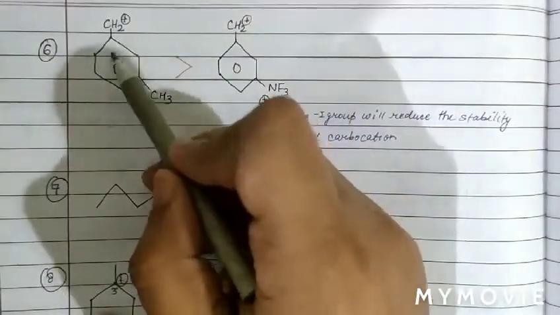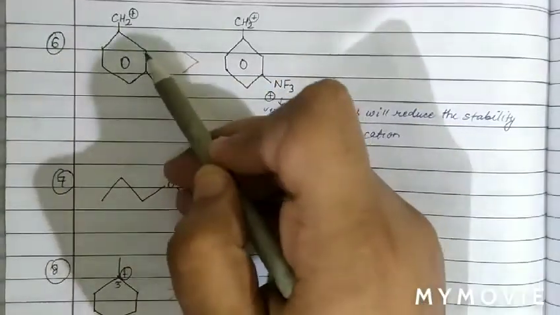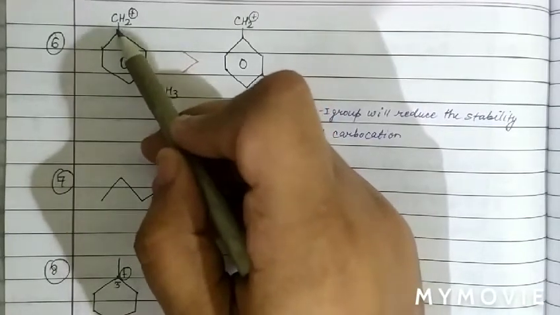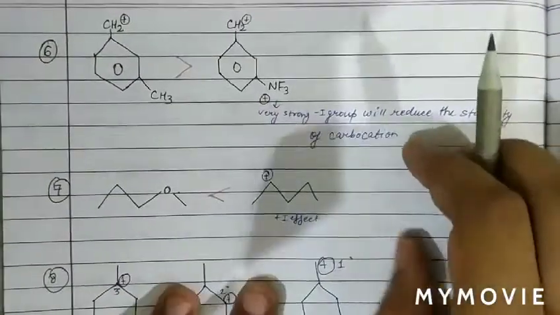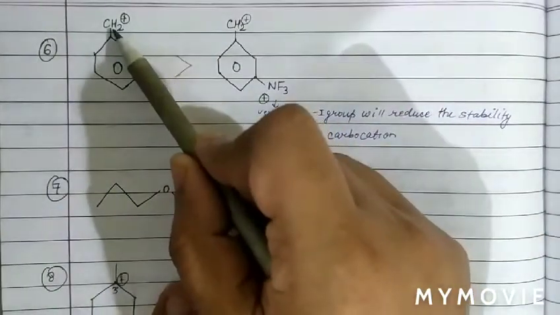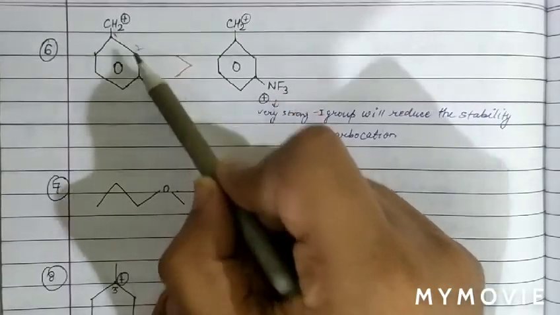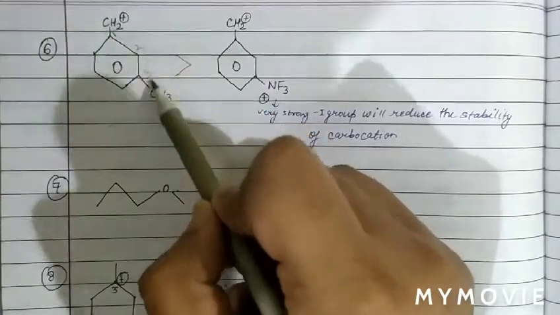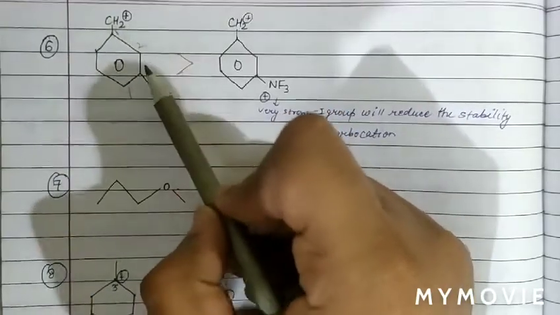Again we can see, with respect to benzene, CH2 plus is called a benzyl carbocation. When the carbon next to the benzene ring has a positive charge, we call it a benzyl carbocation. Then this is also a benzyl carbocation. See the positions with respect to the benzyl carbocation: this is 1, 2 and 3. So 1 and 2 position we call ortho, 1 and 3 position we call meta, and 1 and 4 position we call para.